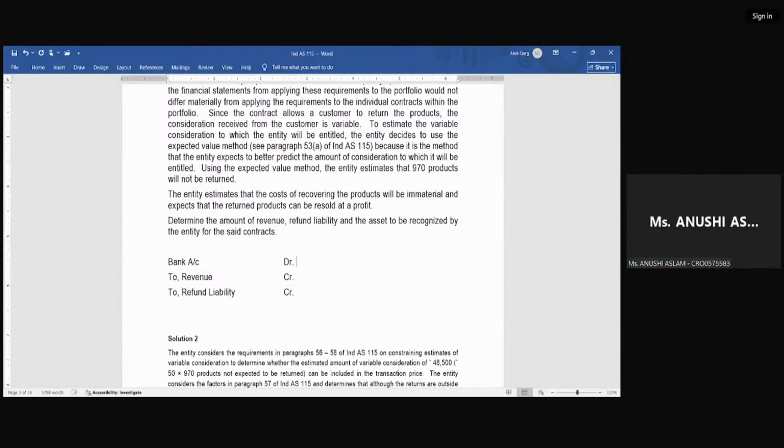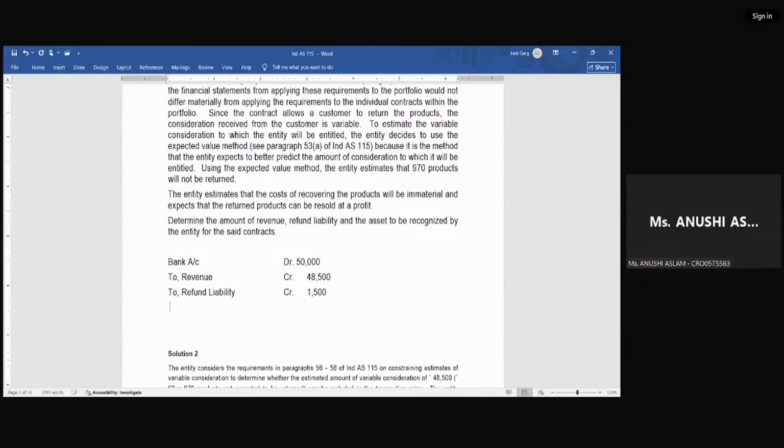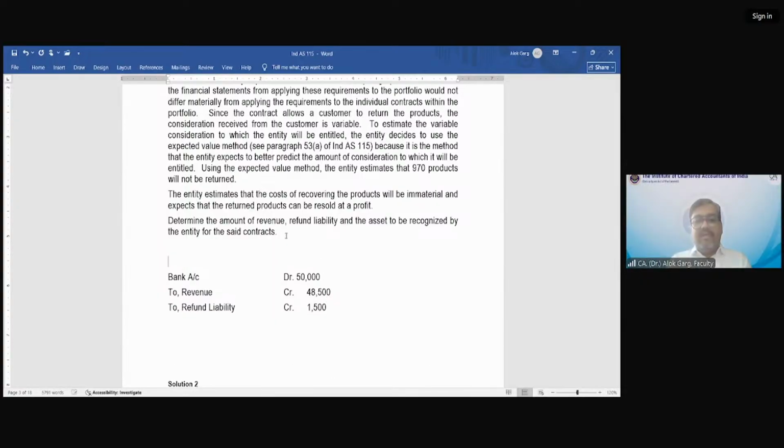What is the amount? 50,000. 48,500. 1,500. Do you expect any further accounting entry?